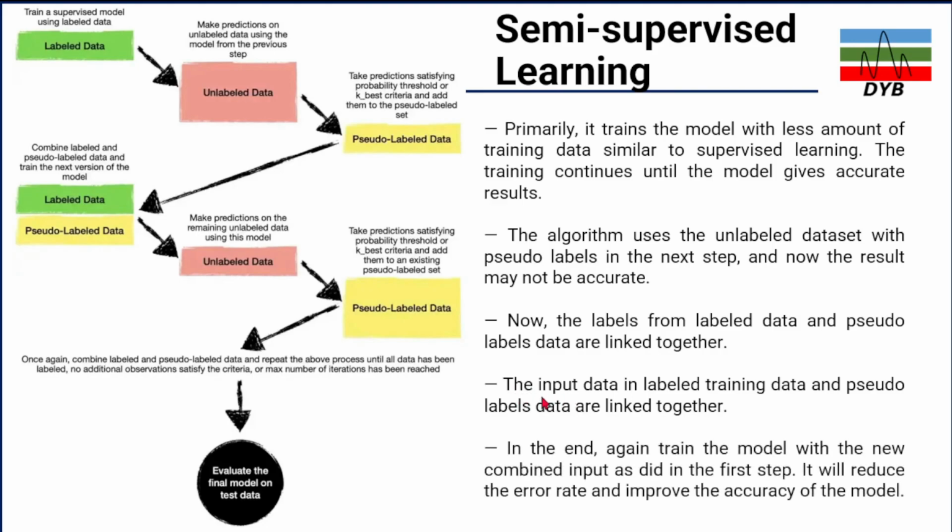Then in the end, again, train the model with the new combined input as we did in the first step. So it will reduce the error rate and improve the accuracy of the model. So this is a way in which we combine supervised machine learning and unsupervised machine learning, find the link between these two data sets and train our model. So finally, we come to the best model, which uses both unsupervised and supervised machine learning.